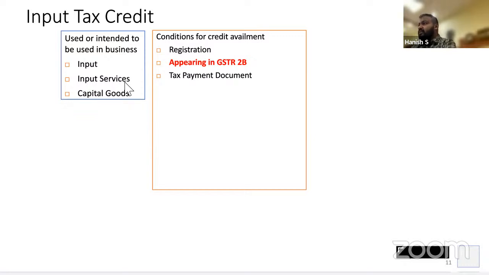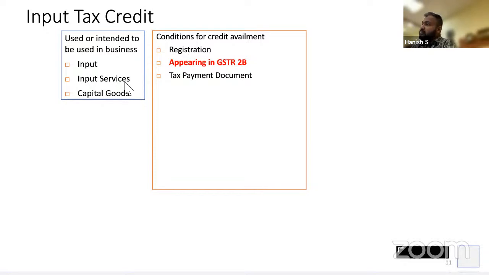Correct? Or fourth, in case you are incurring expenses which are liable to tax under reverse charge mechanism, then he will not charge any tax on you because he is not required to pay. In that case, you are required to raise an invoice on yourself. That is called self-invoice, where you say bill to me, ship to me, everything to me. Okay, and based on that, you will be able to claim the credit. So what is the third condition based on which you can claim the credit? A tax paying document. What are the tax paying documents? Tax invoice, bill of entry, and a self invoice in case of RCM transactions.